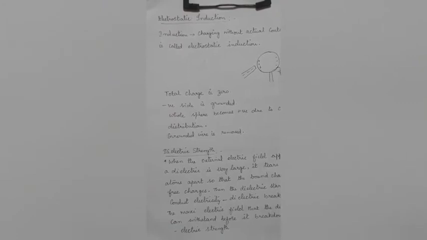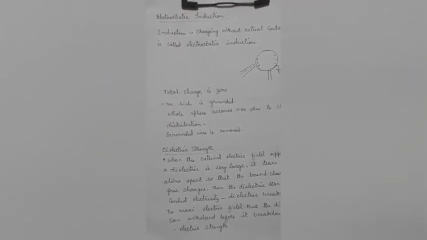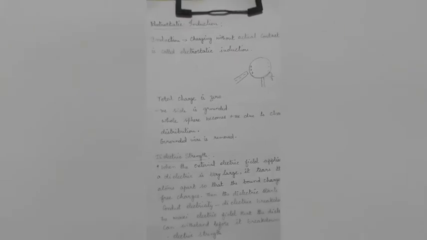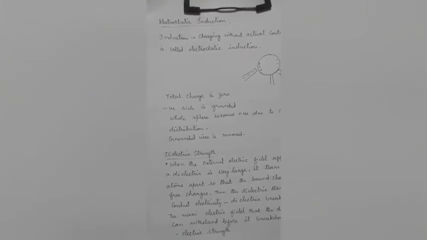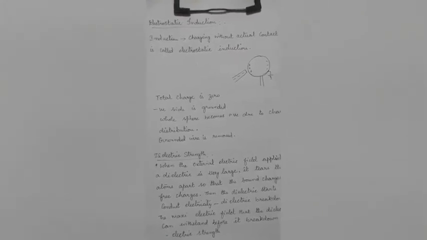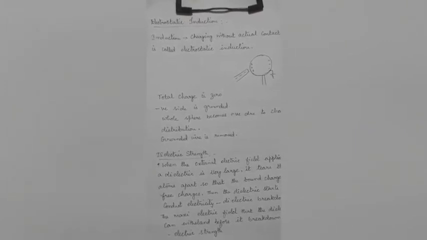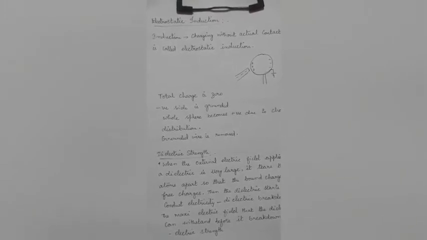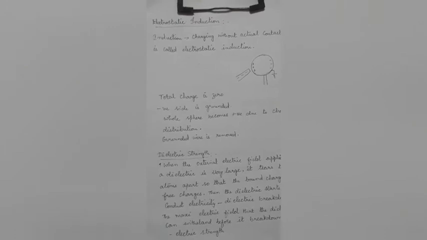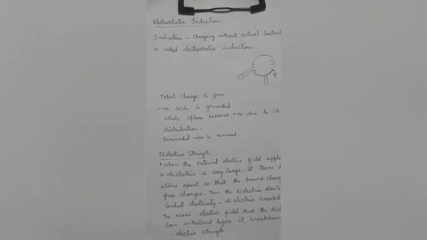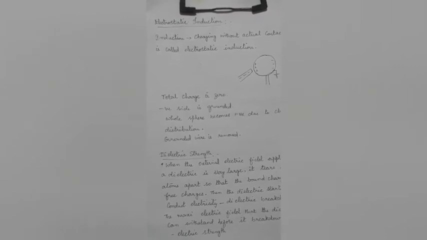Somewhere in your lower classes you would have studied charging by conduction and charging by induction. Conduction means where there is a contact. For example, you take an iron rod and bring the north pole of a bar magnet and keep them in contact.